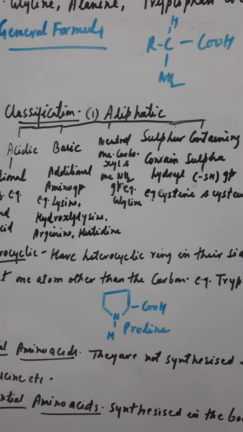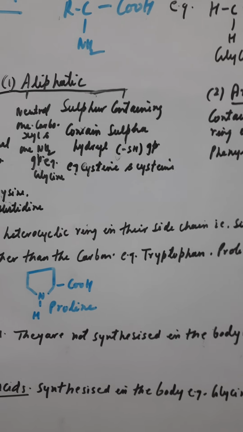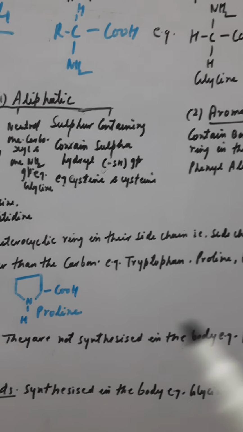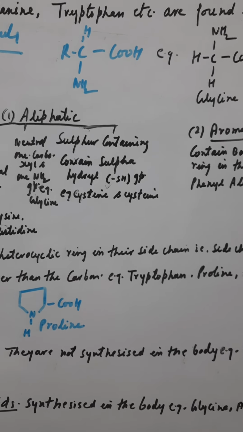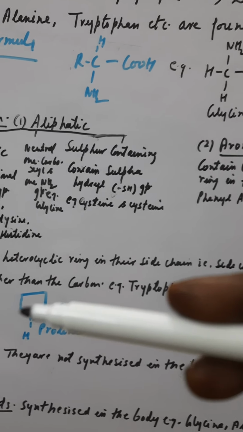Children, what you have to do is that there are structures given related to the amino acids. For example, glycine, alanine, valine, leucine, isoleucine, they all are given in the book. You just go through that, make the structures separately in your copy, and side by side note down the important properties given here.